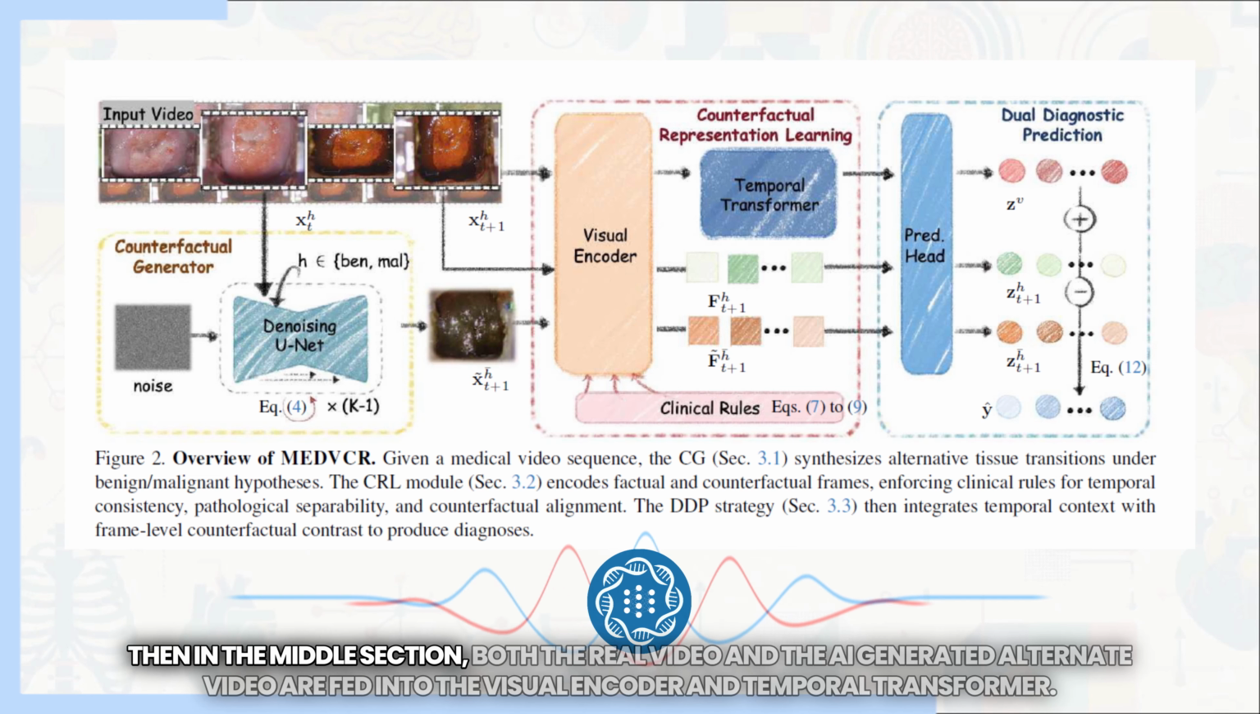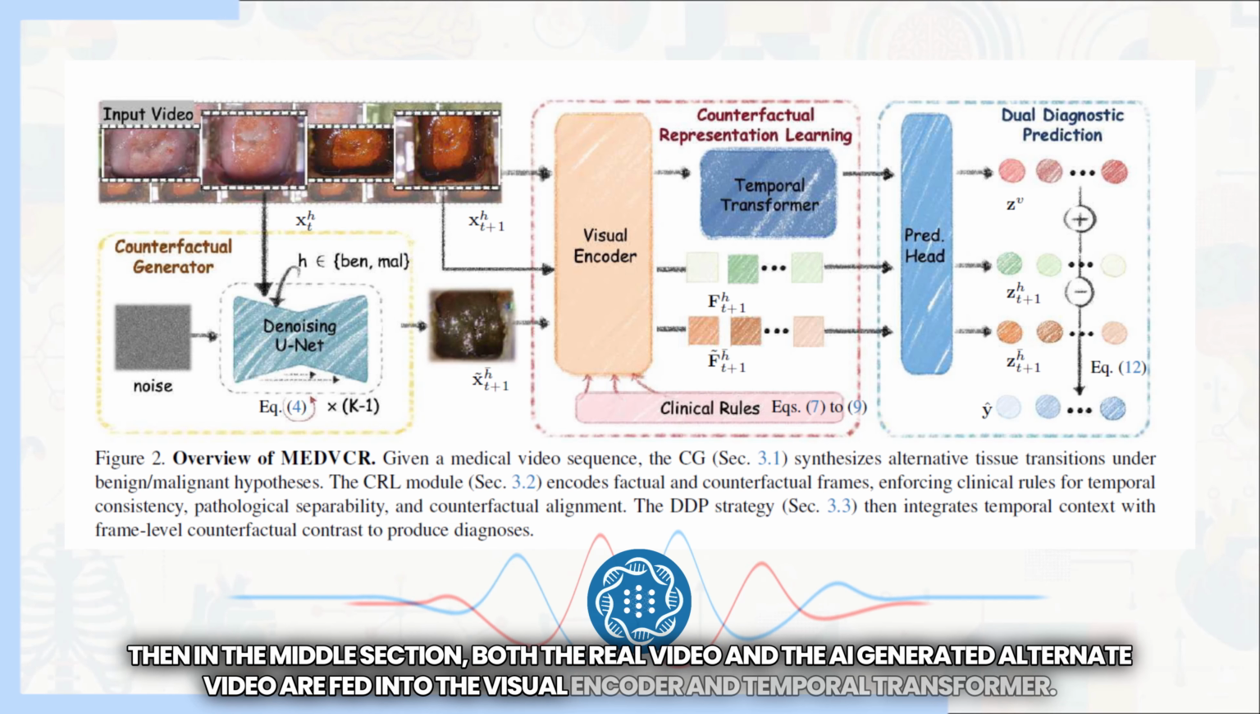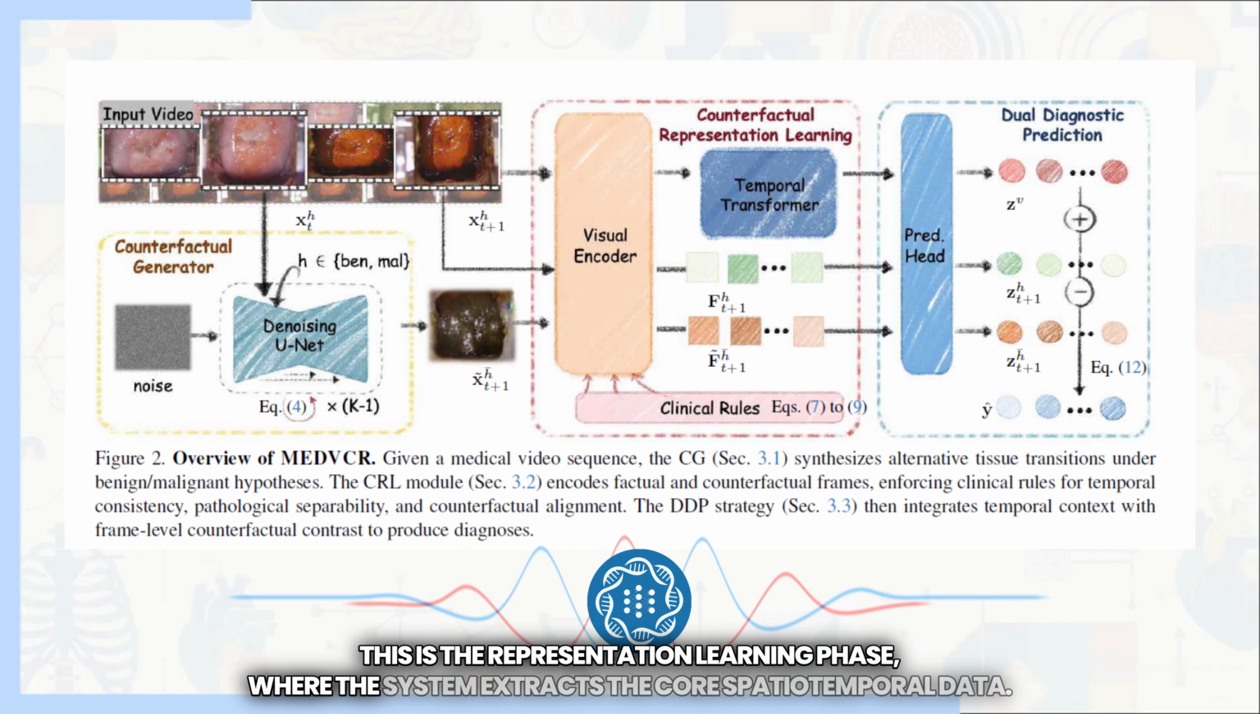Then in the middle section, both the real video and the AI-generated alternate video are fed into the visual encoder and temporal transformer. This is the representation learning phase, where the system extracts the core spatiotemporal data.